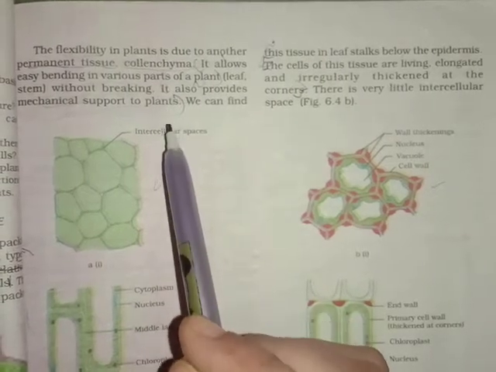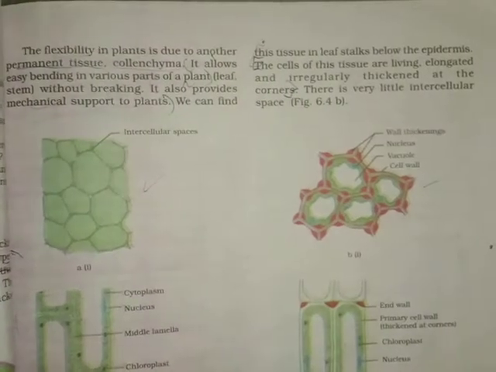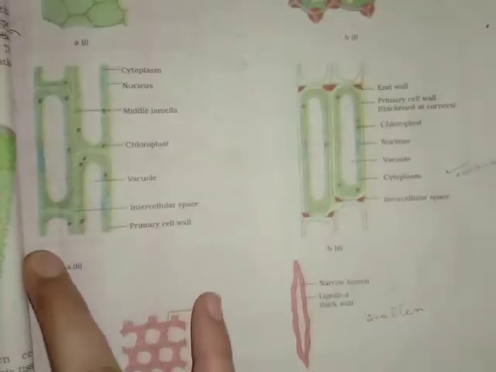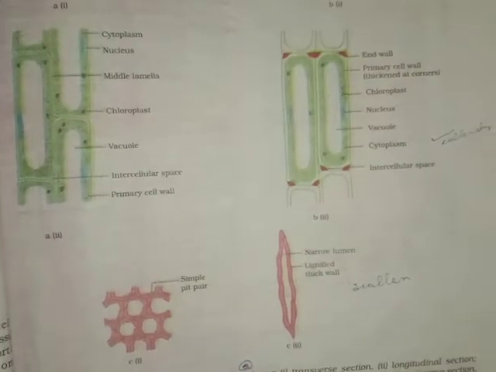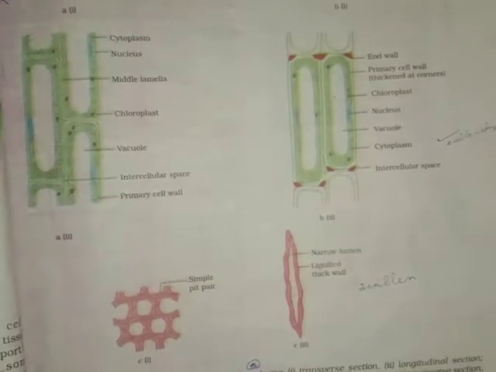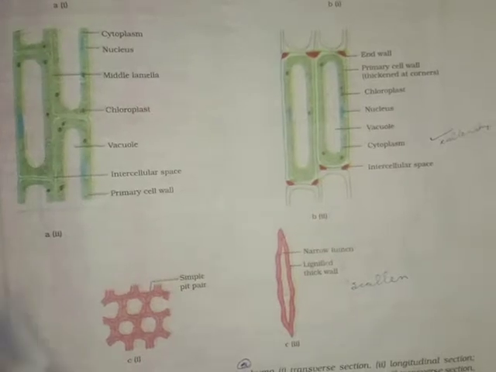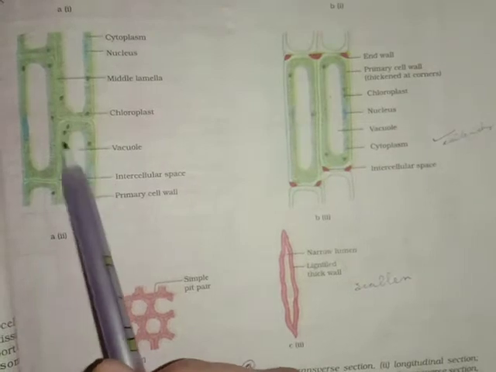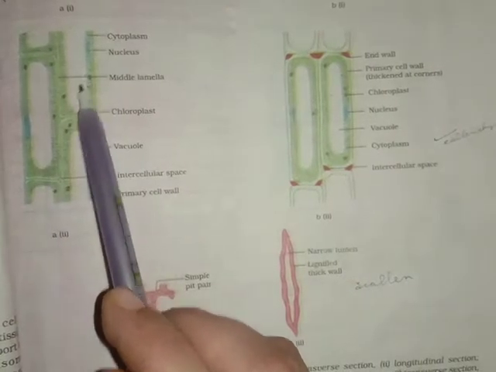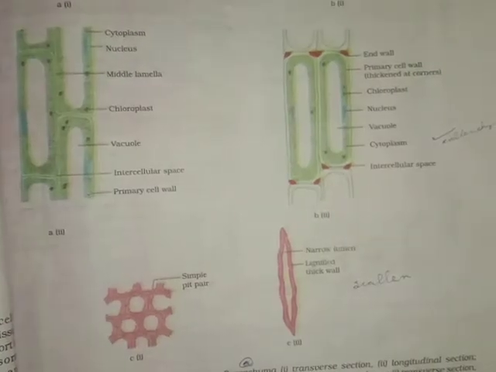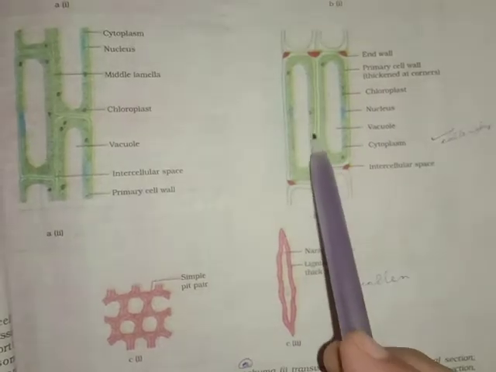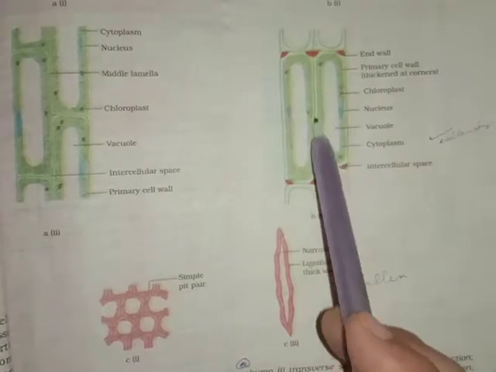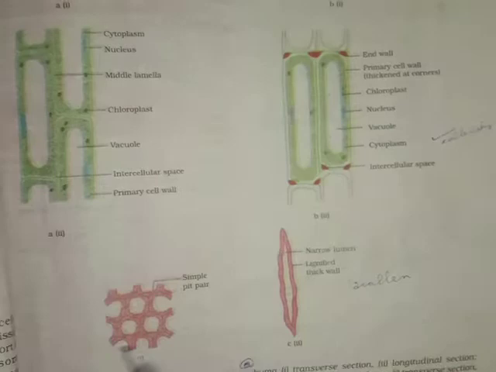All right. Students, there are so many types of tissues which we have covered, and their diagrams are shown. Here is a diagram of the parenchyma. These are the intercellular spaces present in the parenchyma. Then there is the chlorenchyma, where chlorophyll is present, which performs photosynthesis.